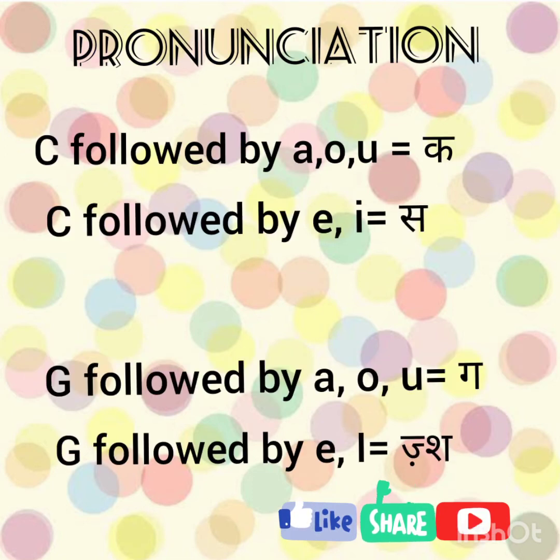Let's move ahead. When C is followed by A, O or U, it is called K. And when C is followed by EI, it is called S. Next, when G is followed by A, O, U, it is called G. And when G is followed by EI, it is called J.